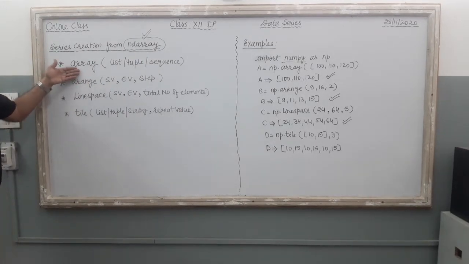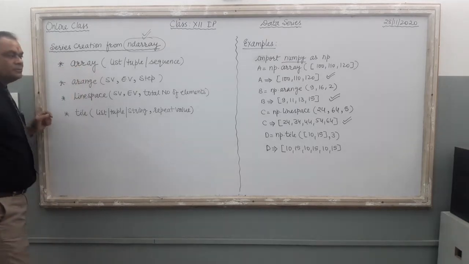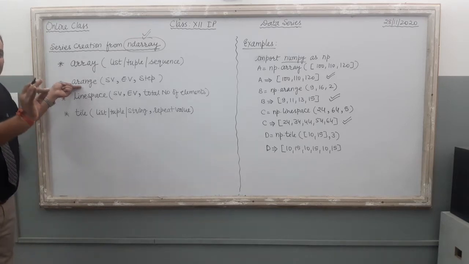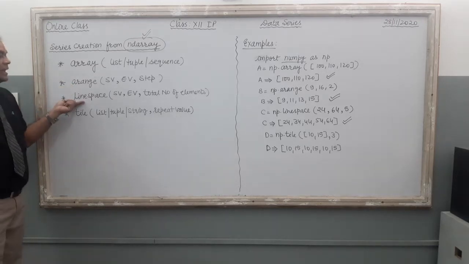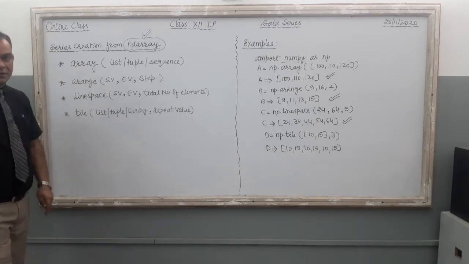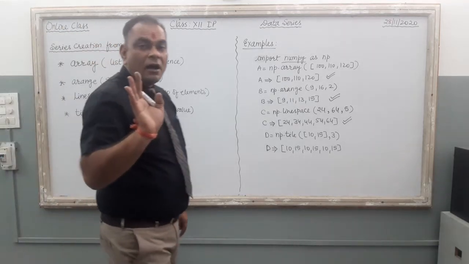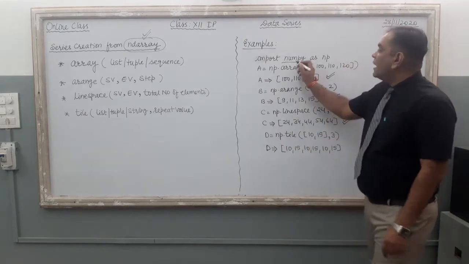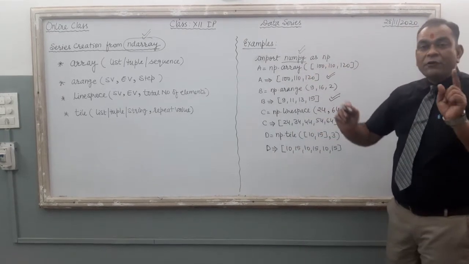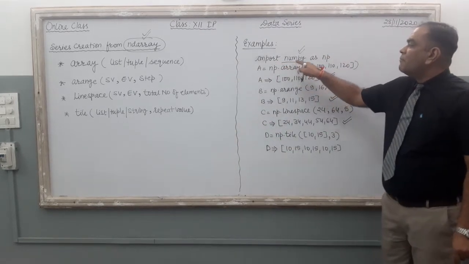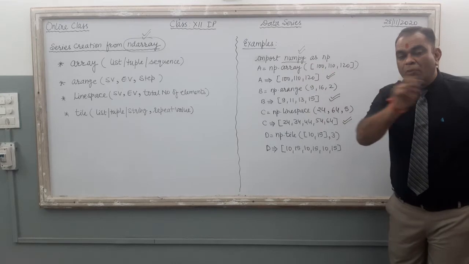The first one is array, ARRAY. It is a function of the numpy module. Second is arange, ARANGE. It is a range. Clear? Third one is linspace, a very important function. And the fourth one is the tile function. These 4 functions are library functions of the numpy module. So if you want to use these functions in your program, you have to import the numpy module in your program.